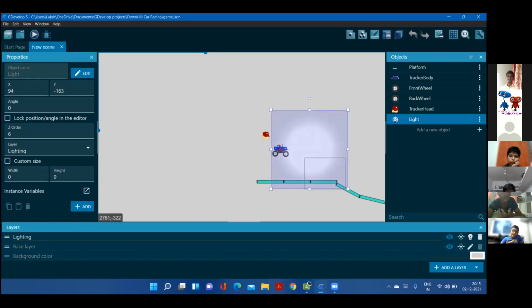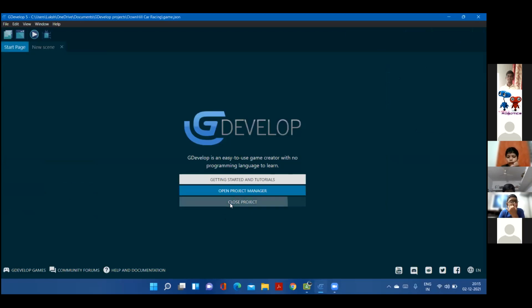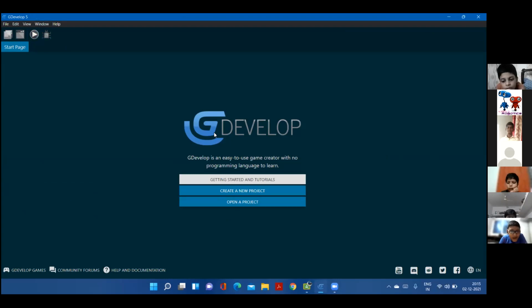Now we'll do it from the beginning of this project in the next 20 minutes, and we'll go step by step. For example, we'll create the whole platform. We'll wait for a couple of minutes for any doubts. Then we'll create the light and wait for any doubts. Then we'll start creating the truck, and after creating it, you can wait for doubts. And only when he pauses for doubts, people are supposed to ask questions. Okay, children? Yes, start from the beginning. Yes, sir. Sir, from the beginning or just what we did just now? I don't know what you have done. Start it from the beginning. Okay, sir.